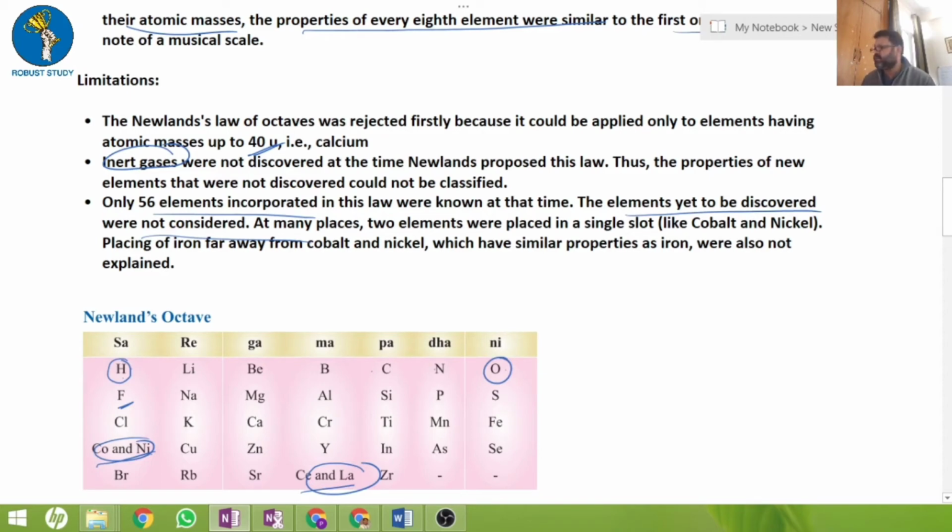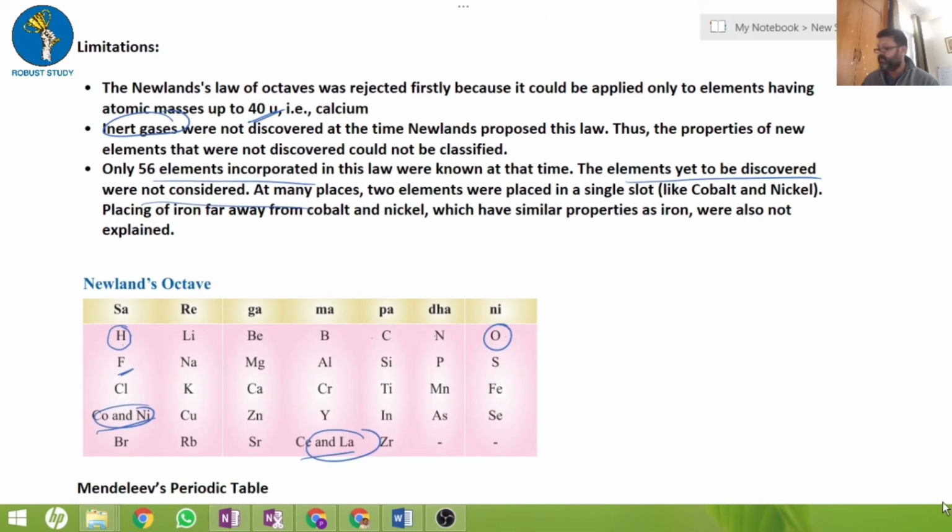Some more problems: iron was far away from cobalt and was not very much connected. If you look at it practically also, cobalt, nickel and iron are a little far apart as far as properties are concerned. So that was the limitation of Newland's classification.